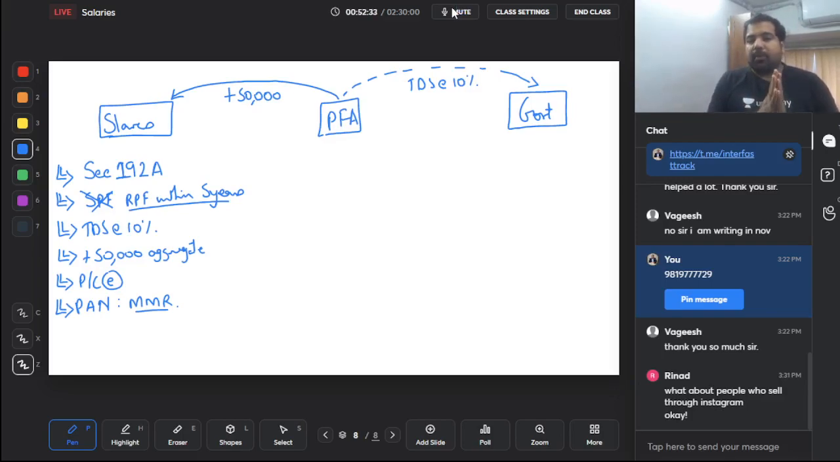Guys, quickly recapping, what is section 192A? A is for Aram. More than 50,000 aggregate in 5 years of EPF withdrawal, TDS at the rate of 10%, MMR if PAN number is not given, and this is for the Provident Fund Authority.